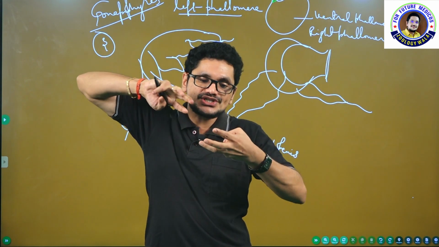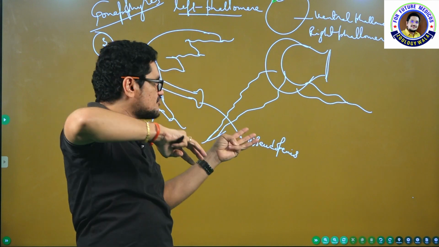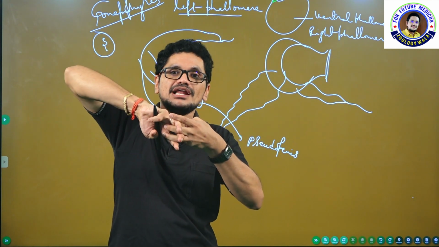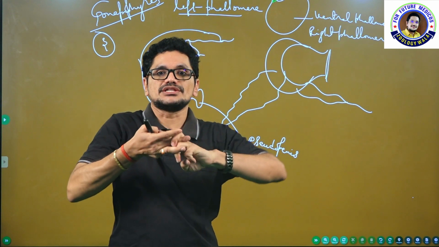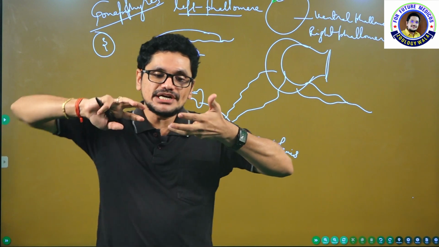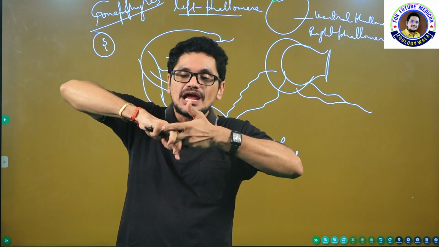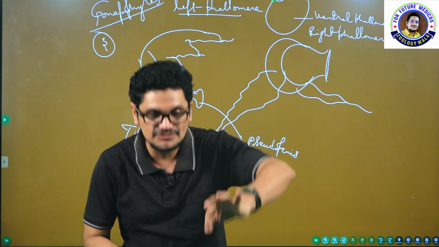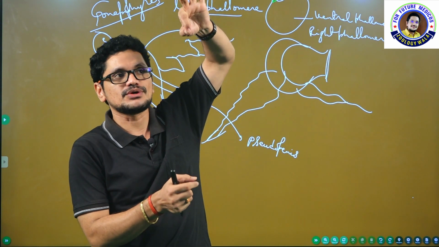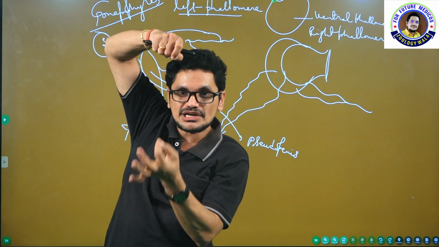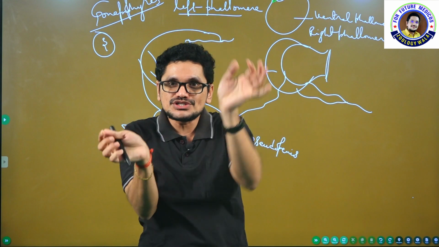Once these gonapophyses or phallomeres are inserted into the gonapophyses of the female, what happens? They will rotate like this, and a locking mechanism will form. That is the reason at the time of sexual reproduction, if you lift the male cockroach, the female cockroach will hang, or if you lift the female cockroach, the male cockroach will hang. They will fuse end to end.